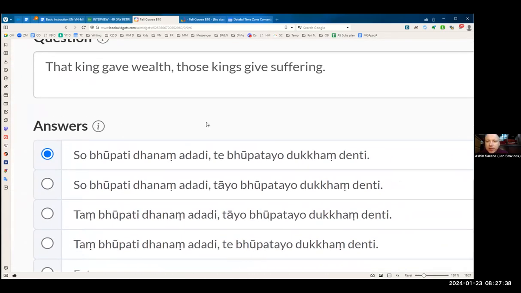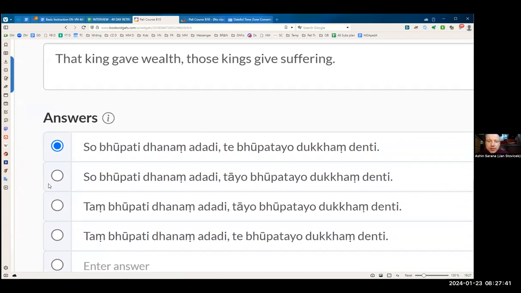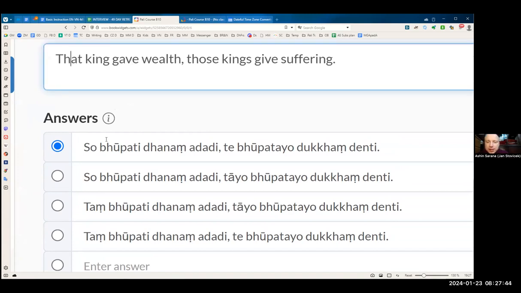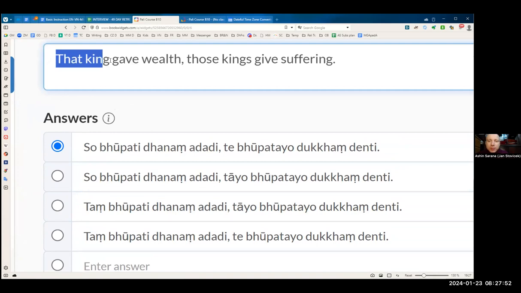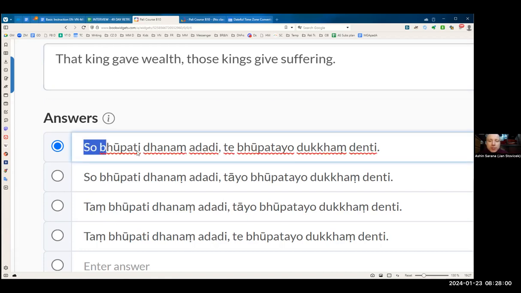That king gives wealth, those kings give suffering. So we already had a question like that here. However, we have slight differences. So is it so or tang? Tang would be for accusative. But here you see we have a nominative. We explain what the king is, not who relates to the king. So because we have him in the nominative, it must be so. So bhupati, danang adadi, te or tayo. Tayo would be for ladies. And so we have te for gentlemen. Te bhupatayo dukkang dente.